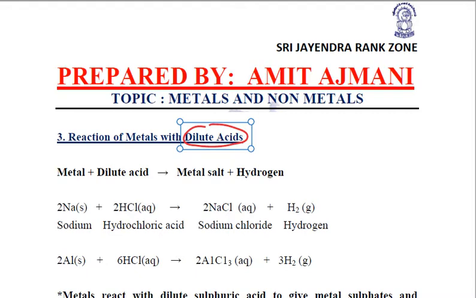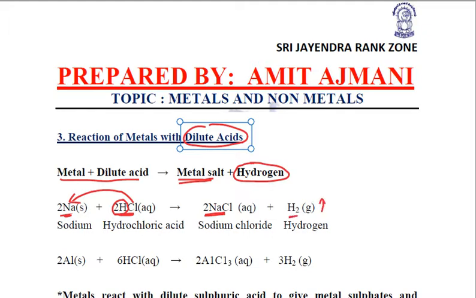Whenever metals react with dilute acids, once again they show a displacement reaction, hydrogen gas is evolved, and metal salts are formed. Taking a few examples, if we react sodium with hydrochloric acid, sodium will displace hydrogen and take up chlorine with it. So it will form a salt, sodium chloride, and hydrogen gas will be evolved.